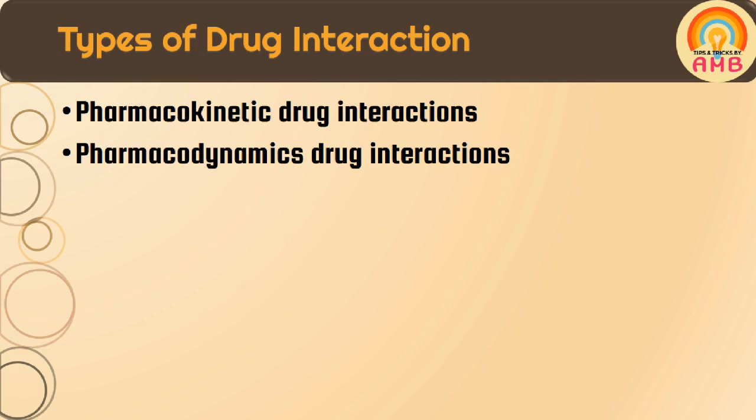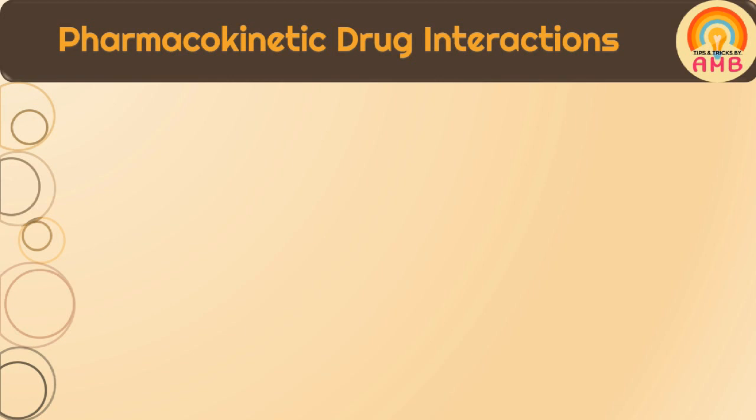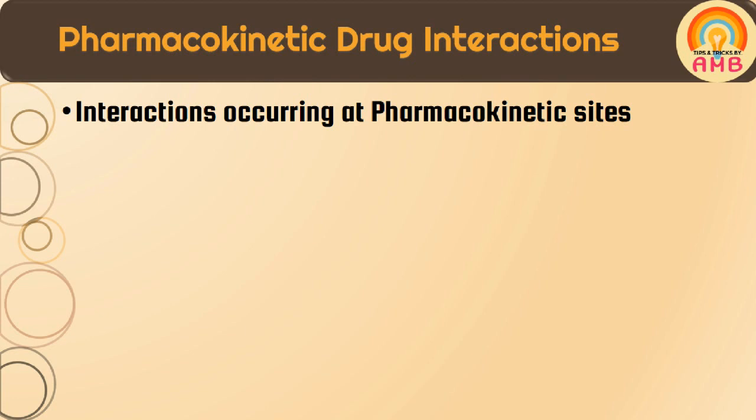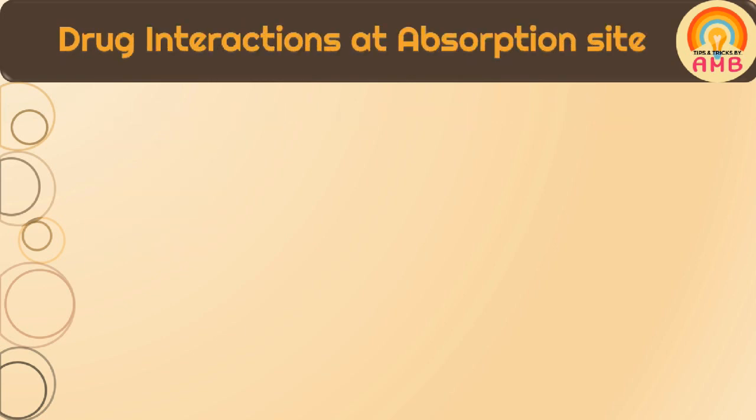First type is pharmacokinetic drug interactions. As the name indicates, these are the interactions of drugs occurring at any of the pharmacokinetic sites, viz. at the absorption site, distribution site, metabolism site, or excretion site. So we will discuss interactions taking place at these different sites. First we are discussing drug interactions which take place at the absorption site.